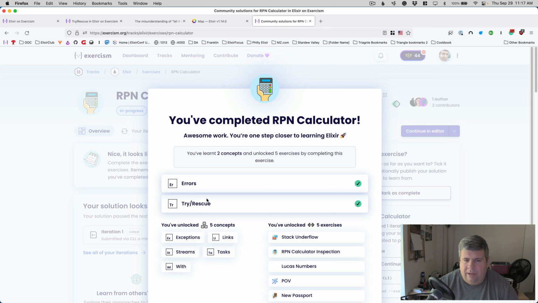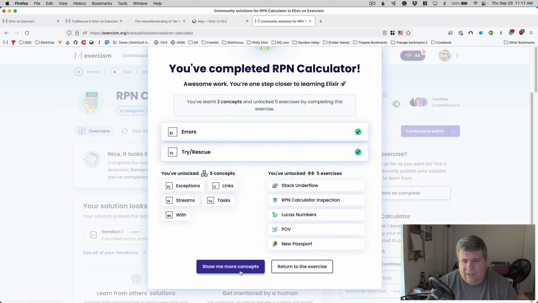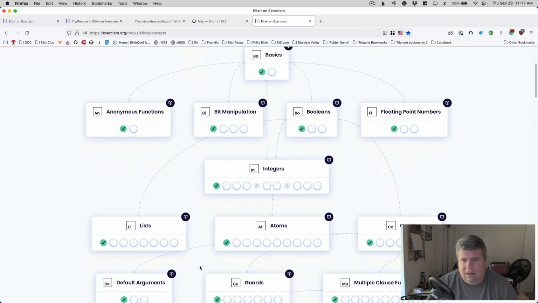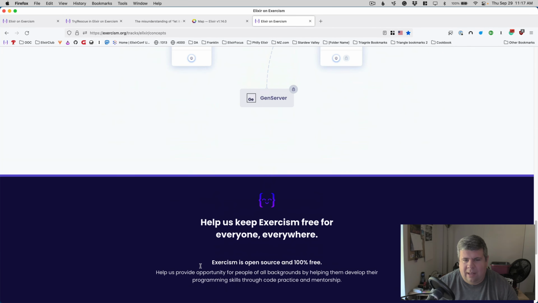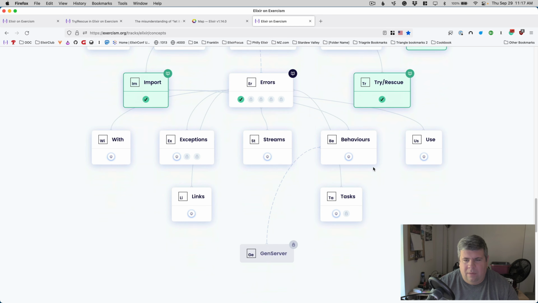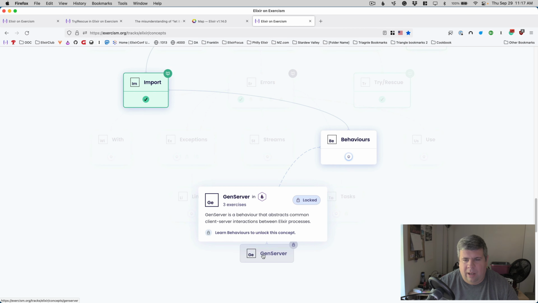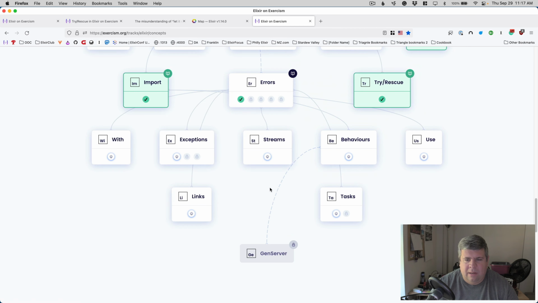I'll publish my iteration, and we have learned errors and try rescue. We have unlocked 5 concepts: exceptions, links, streams, task, and with. We've unlocked 5 new exercises, and our syllabus is getting filled out. Cool. We've got a bunch more unlocked. We've got 1 more hidden behind behaviors.